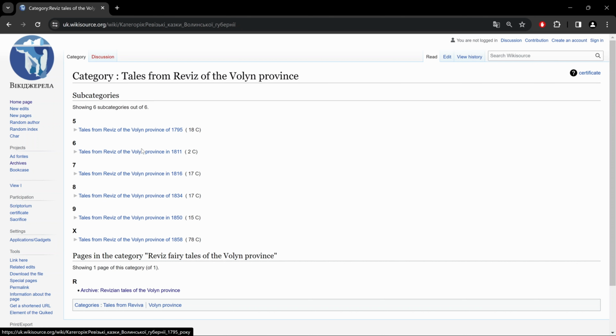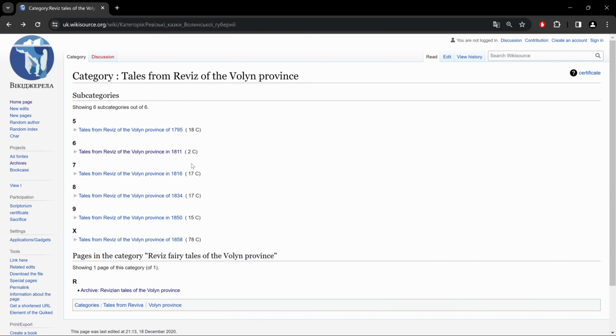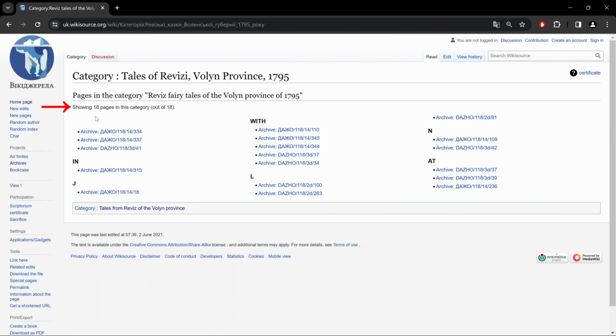And as you see, there are links, and at the end of each link, we have a number and C. Well, that's basically the number of results that we'll get. So for example, here at number 6, if I click on revision lists for 1811, we have 2 results, as is written here, 2 C. So if I would click on the first one for 1795, we have, as you see up here, 18 results.